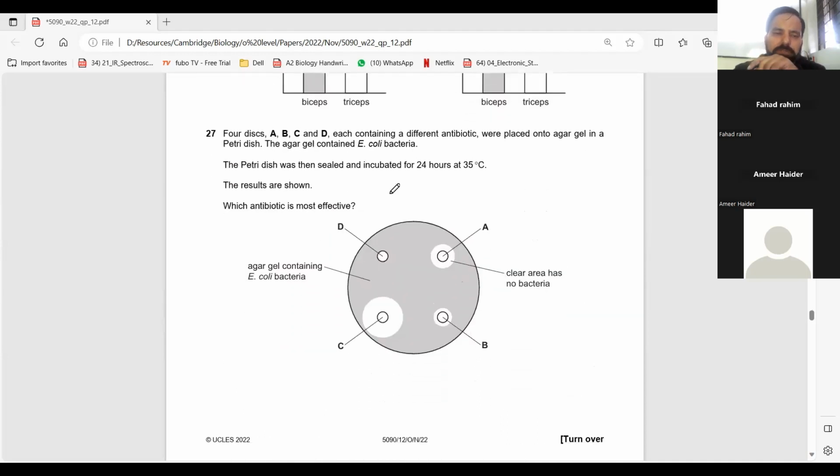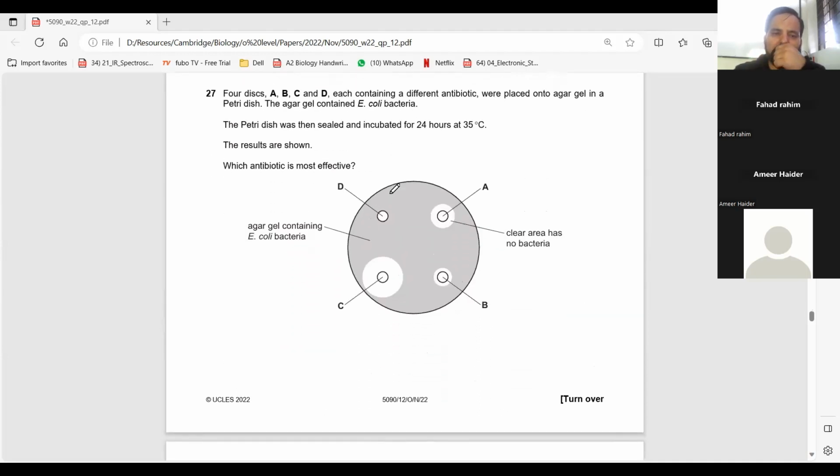Oh, out of course. 27. Antibiotic that has killed a lot of bacteria. Charlie. Yeah, because look, these are 4 discs. Fahad and Durshawar, these are 4 small discs. Kamil, they all were soaked in the antibiotics. So their job is to kill the bacteria around. This dark color shows the bacteria. So which one is least effective antibiotic? Delta. Yeah. And most effective is Charlie.